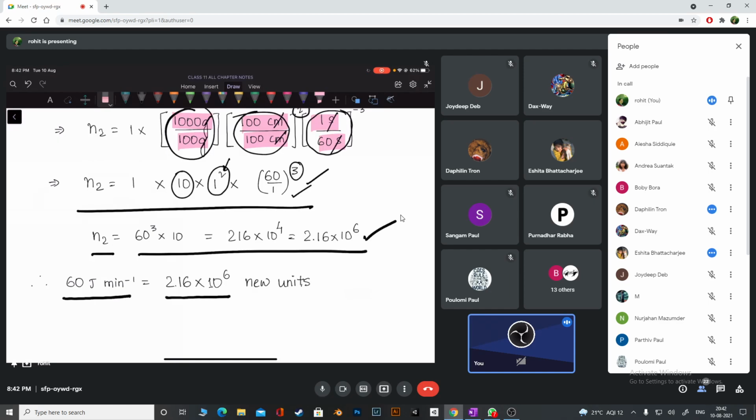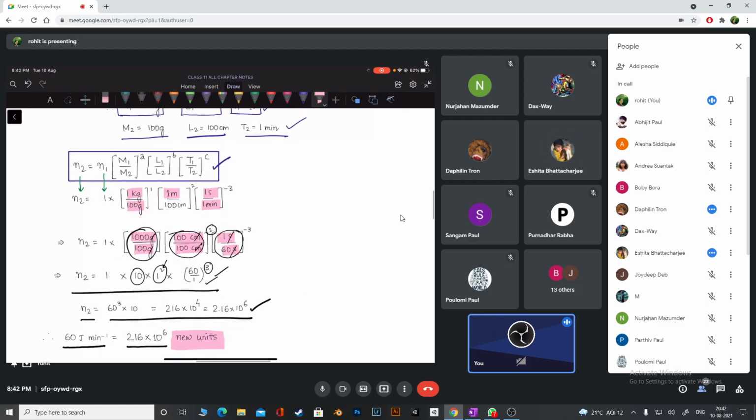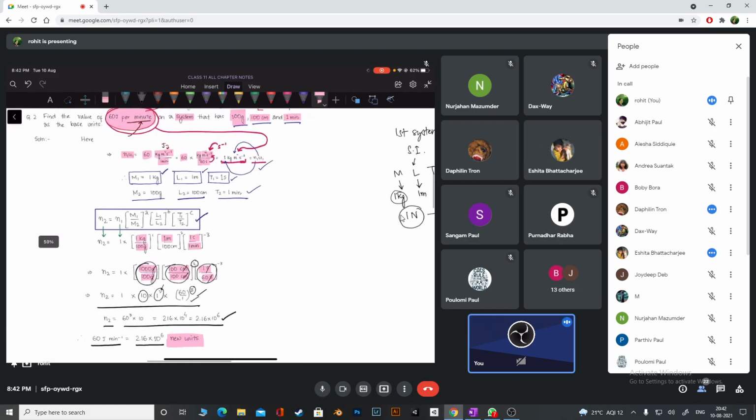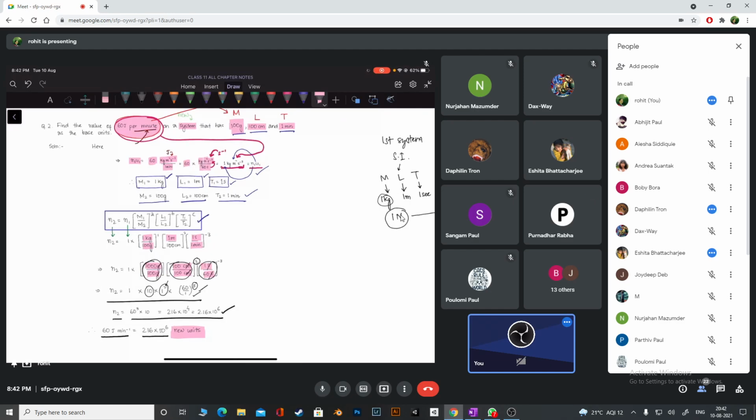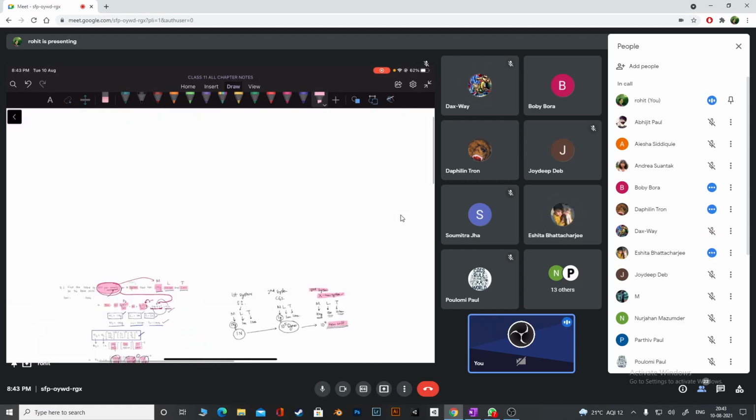So I'm just going to call it new units. Can you understand? You could have named it anything, we don't care actually, but right now we just call it new units. Guys, are you clear with this second problem that I've done just now? This number 2. Yes, sir. So you have to practice. Of course. You have to practice. Okay. I'm done with conversion right now. I think we are ready to go for the next application.